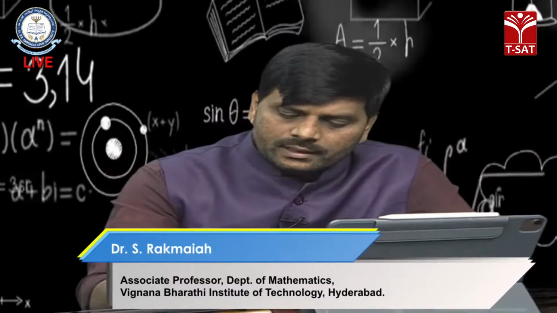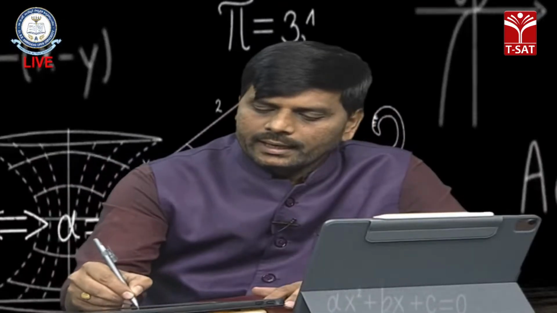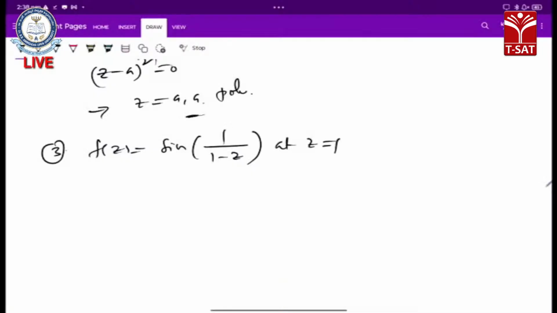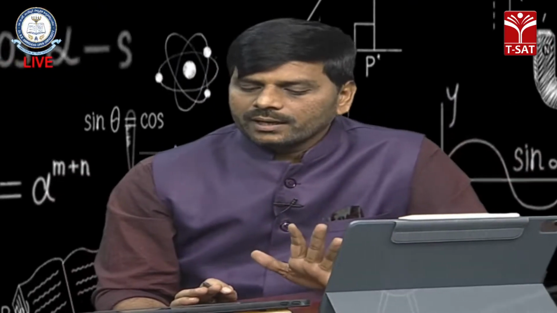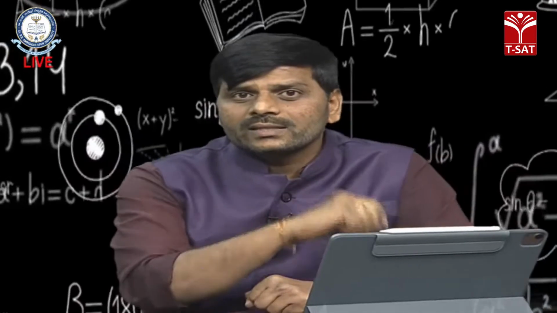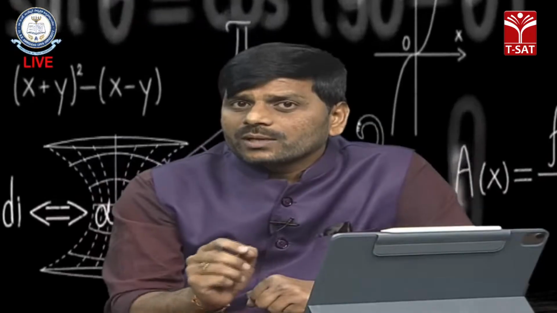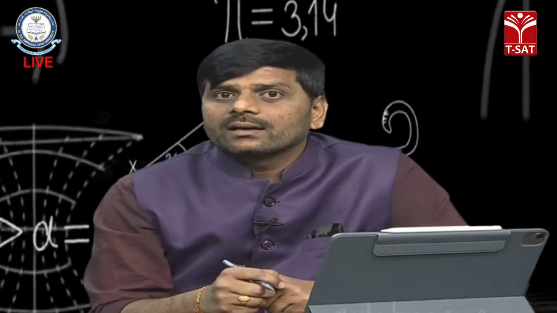That is f of z equals sine of 1 by (1 minus z) at z equals 1. So what happens? The singularity of this function, sine of 1 by (1 minus z), at the point z equals 1. The limiting value of the poles should be non-isolated, so the limit points of the zeros must be isolated singularities.